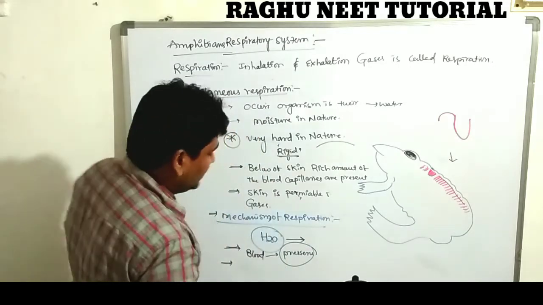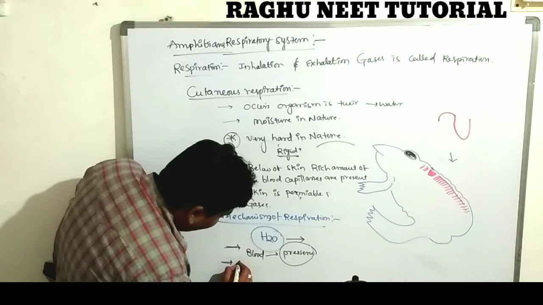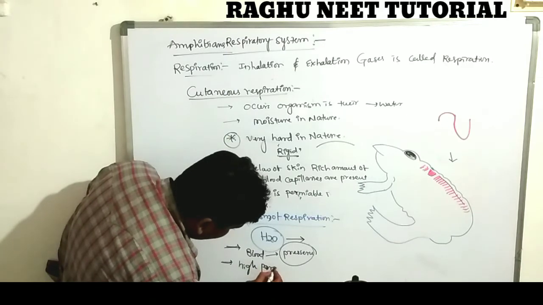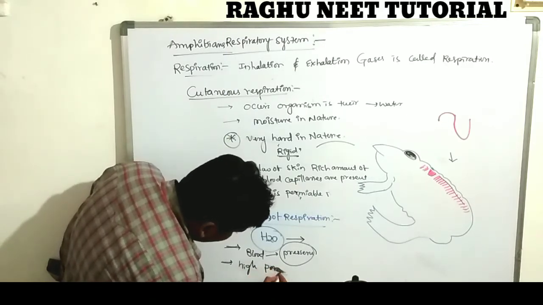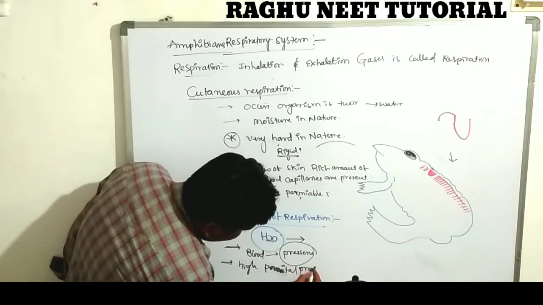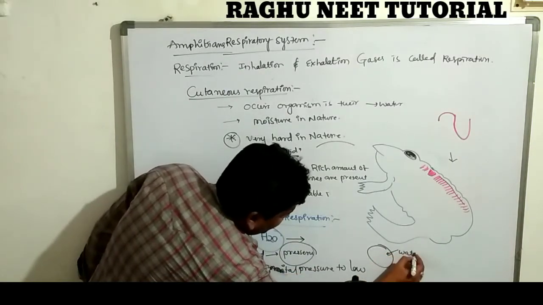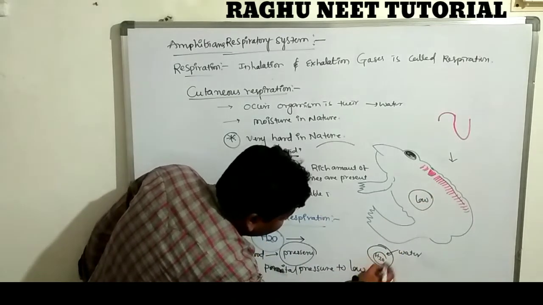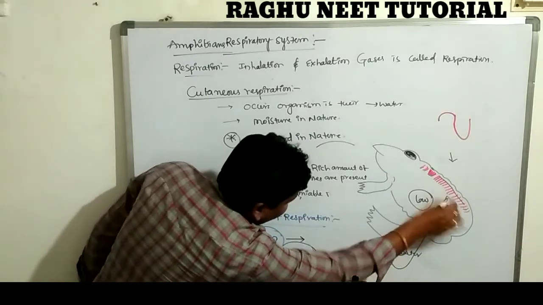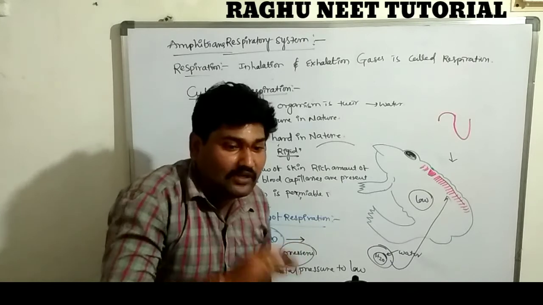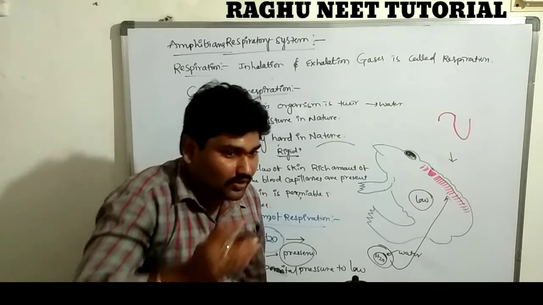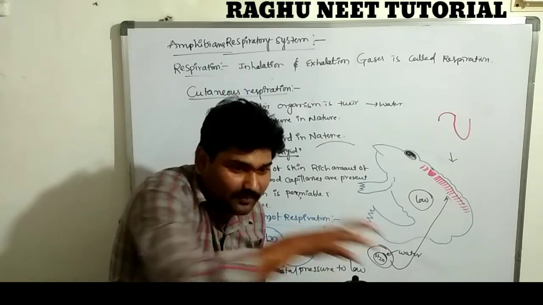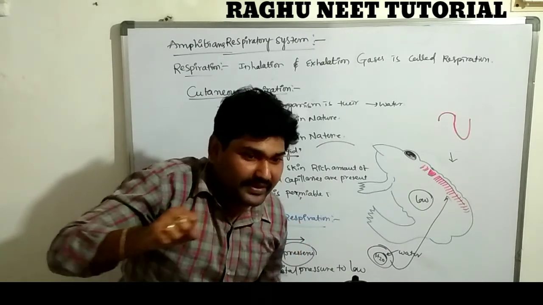That kind of mechanism is called cutaneous respiration. The nature of the gas is from high partial pressure in the water region to low partial pressure in the amphibian. The water contains a huge amount of dissolved oxygen, which directly enters the amphibian's body through the permeable skin. Below the skin, the huge number of blood capillaries hold the oxygen and transport it to various parts of the body.